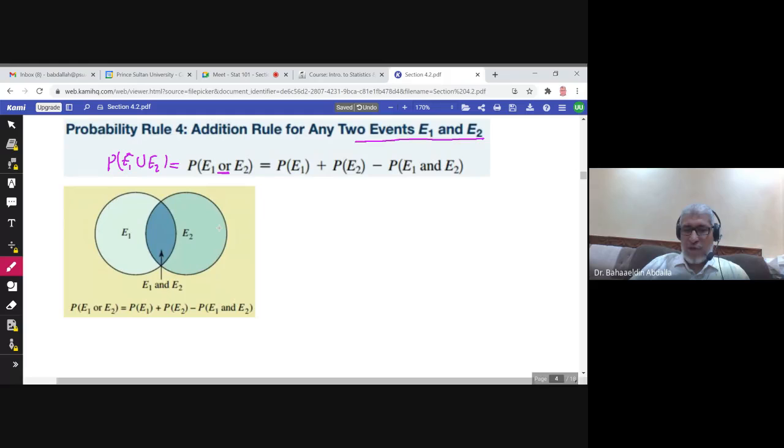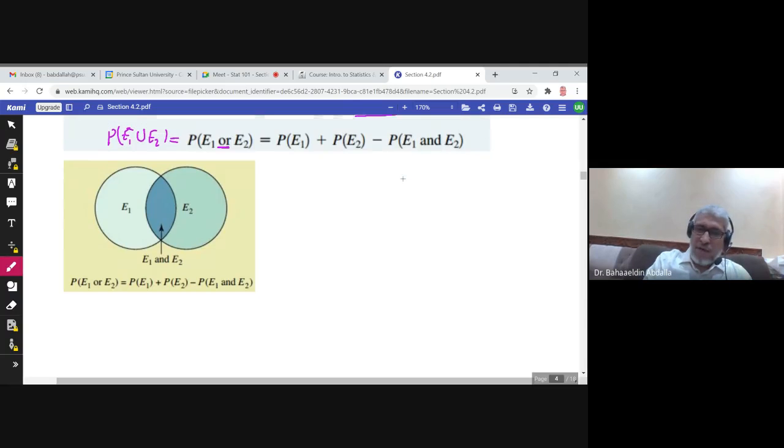You find the probability of E1, all of it, plus the probability of E2, all of it. But then this region, the intersection, you have taken twice, once with E1 and once with E2. So you subtract one intersection. Now you get the probability of the union. The union means everything. All of this region would be the union. So this is the addition rule for any two events.